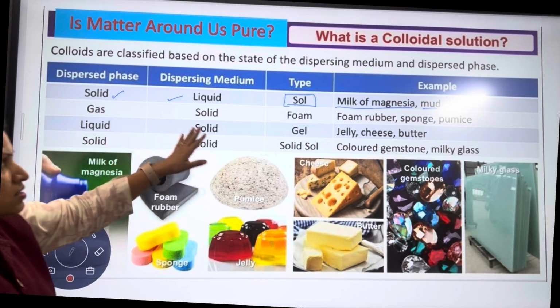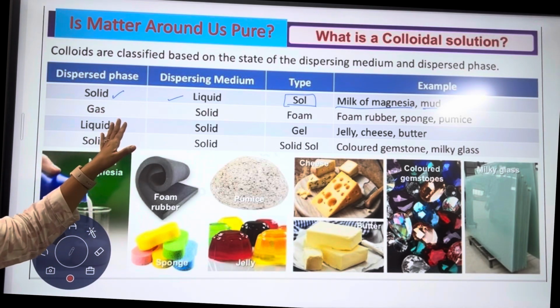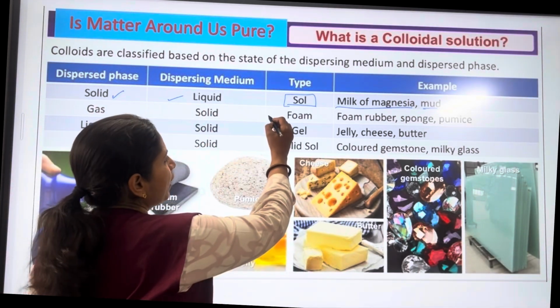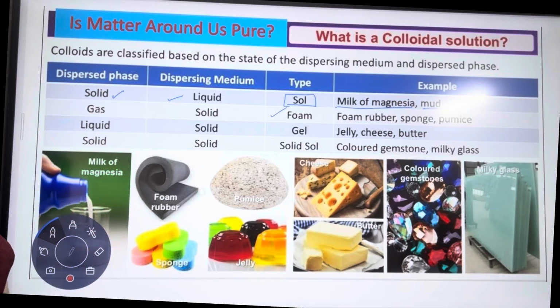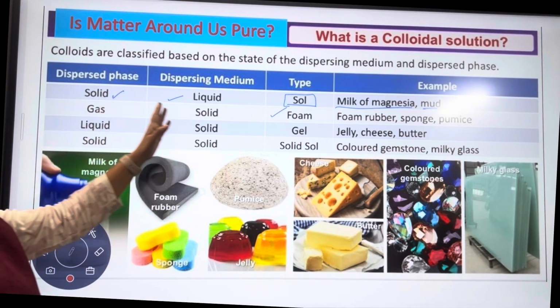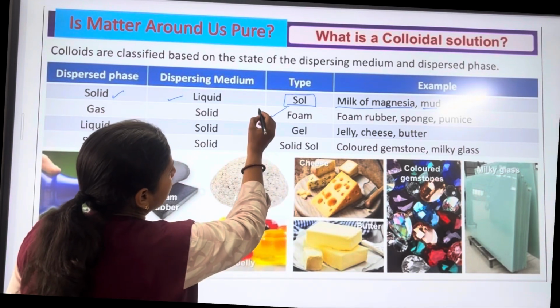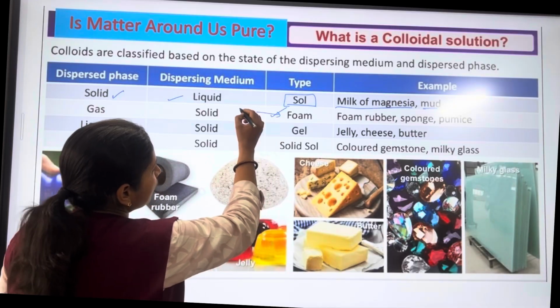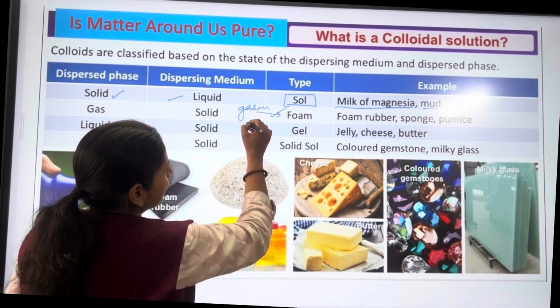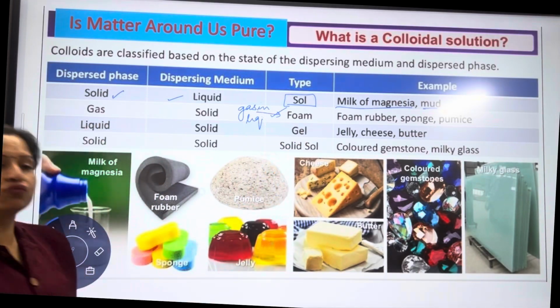If the solid is having some gas present in it, that will again be called a foam. Earlier also we have seen foam. What was there? Shaving cream was a foam. And what was there in that? A gas was present in a liquid. Here a gas is present in a solid. So foam could be either gas in solid or gas in liquid.